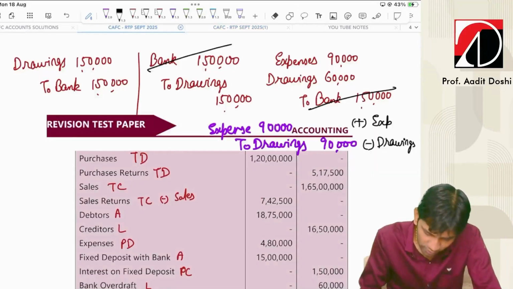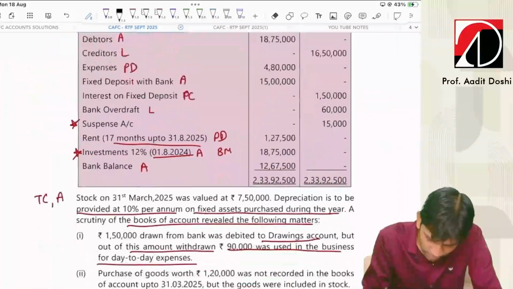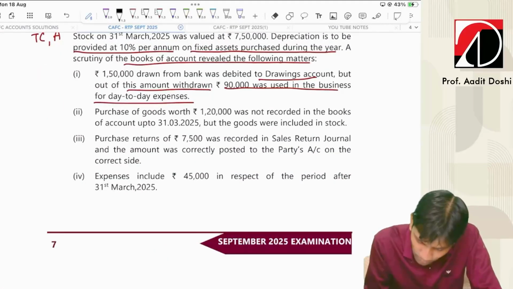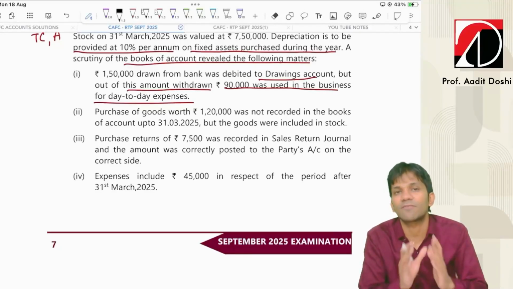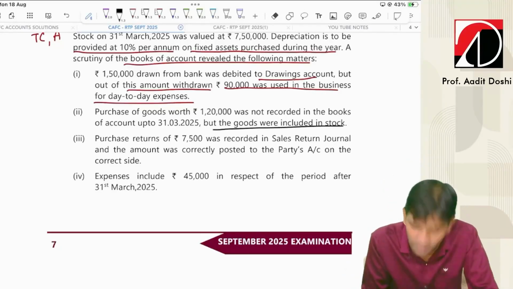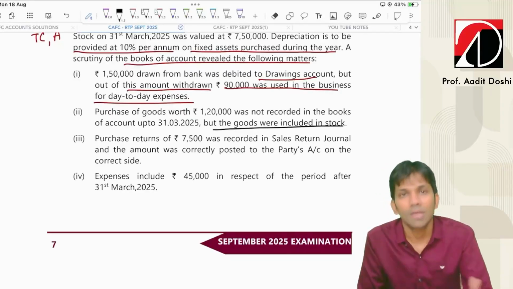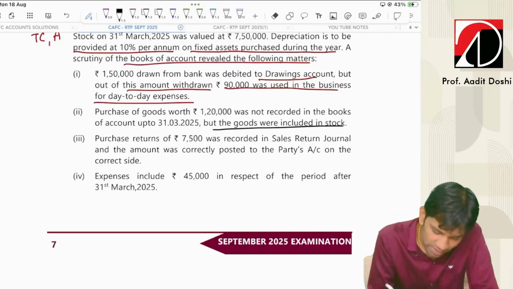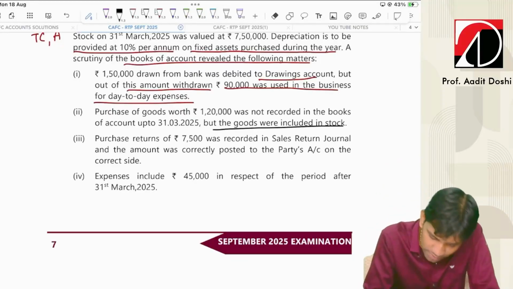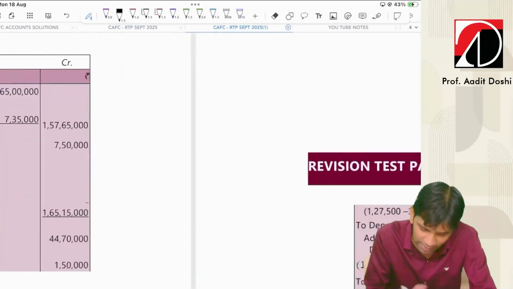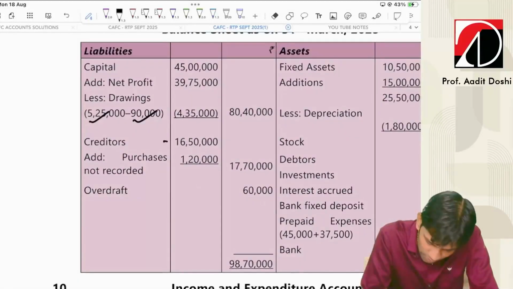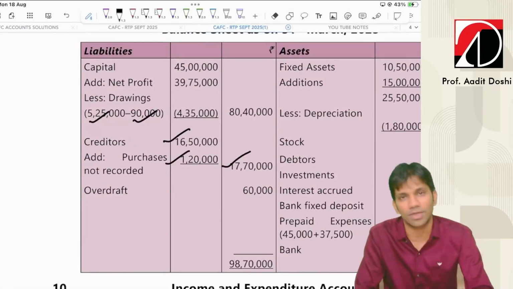Now, let's go for the next rectification entry. Here it is. Purchase of goods for 1,20,000 were not recorded in the books of accounts. So we have done some purchase, but we have not recorded in the books of accounts. However, the goods were included in closing stock. That's but natural, but the entry is not recorded. So basically, this will be added to purchase and added to creditors. So trading debit purchases, 1,20,000 in the original purchase, and in the creditors also, balance sheet liability, original creditors plus 1,20,000. This comes to total creditors.